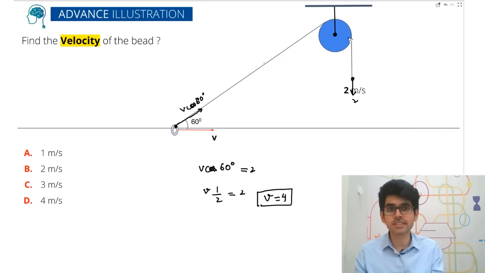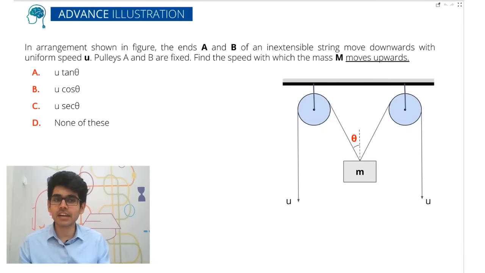But if you ask me, this is a much more elegant way of solving the problem. You can also solve it using calculus, but again, that will take a lot of time and energy. So now we can easily understand why the correct answer will be 4. There will be a lot of students who will give the answer as 1 meter per second, but that is absolutely absurd. Okay, so with that, now let's have a look at one of the advanced illustrations.